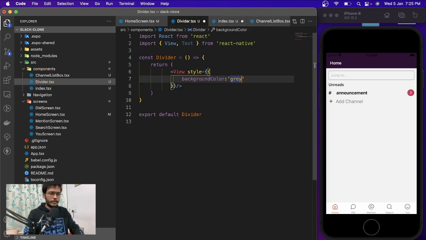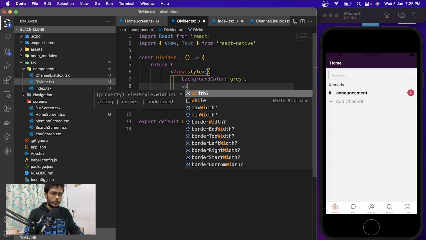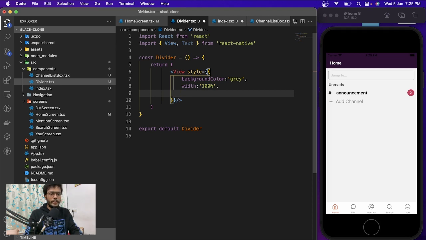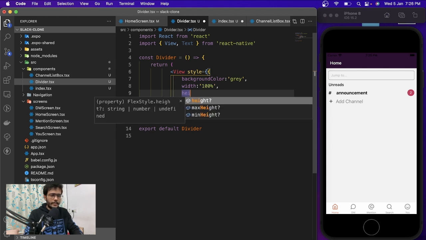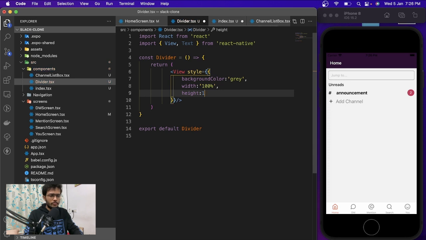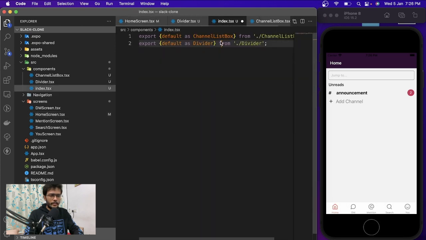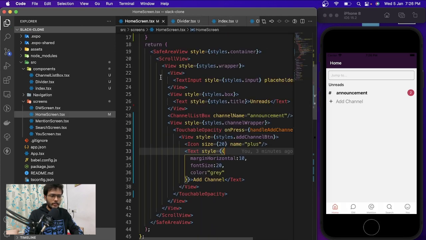Let's have a gray, and width, I don't know if 100% will work or not, otherwise we will go with the dimensions. For now let's just keep it this way. And height, I think 1 pixel, well, let's keep it 1, and let's save it, and save this one as well. And inside the divider, we'll go over here, wrapper, and just put a divider over here.